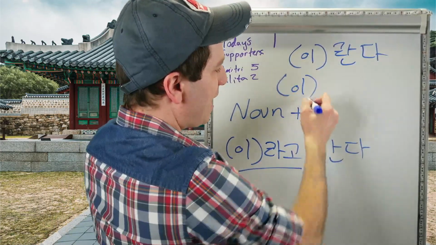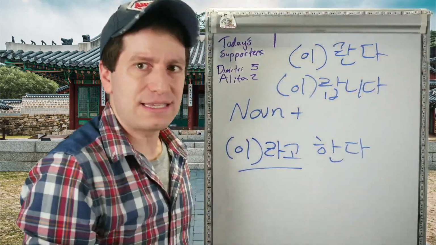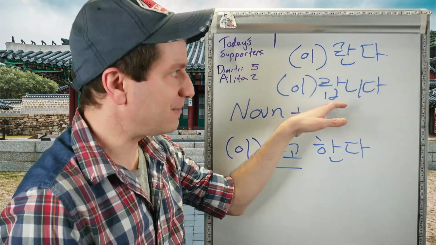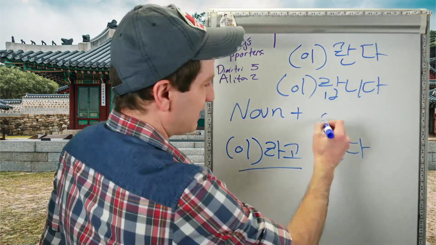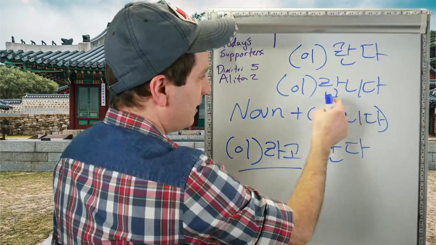So then that leaves us with a different ending. 일한다. And what if we have 일하고 합니다? Well, we get 일합니다. Again, this is the exact same thing we were just doing with 단다 and 합니다, but now we're using the verb 이다. Also, I should note this happens with 아니다. 아니다 would also be 아니란다, 아니랍니다.